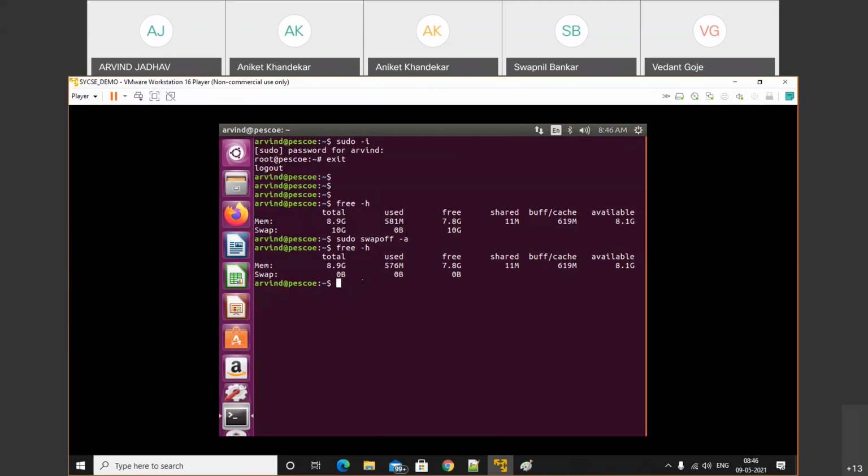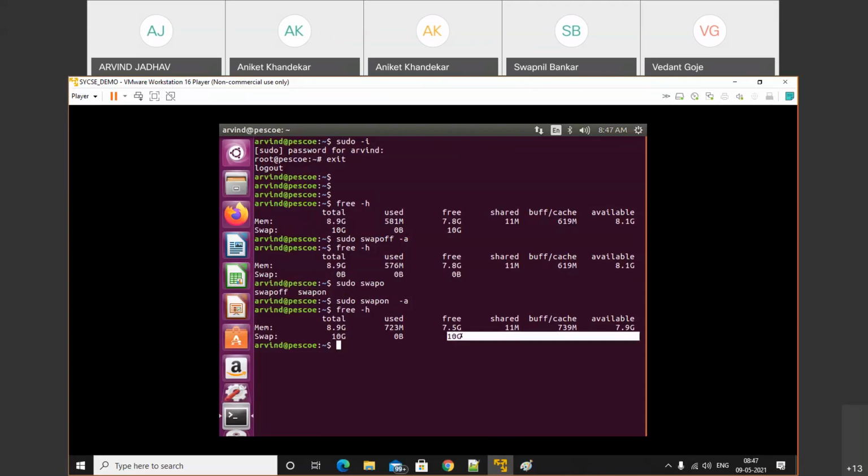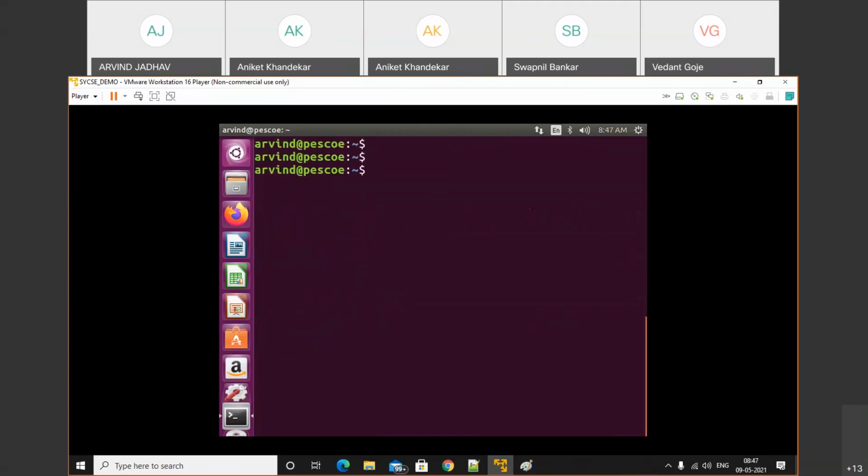So for that, we require swap memory. Now we will turn it on: sudo swapon -a. Check out again free -h. See, we get that swap is 10 GB, used is 0 GB and free is 10 GB. These are three commands: free -h, swapoff, and swapon. Okay, let's perform the operation.